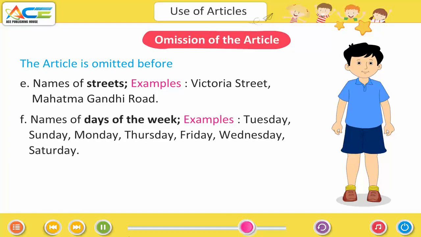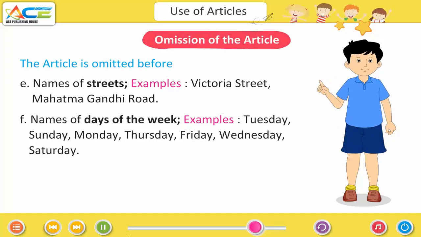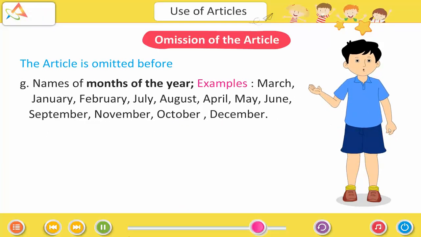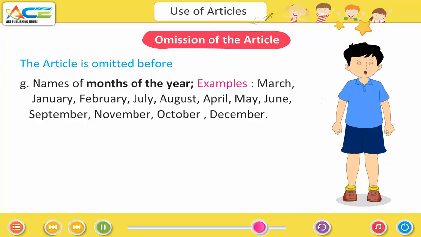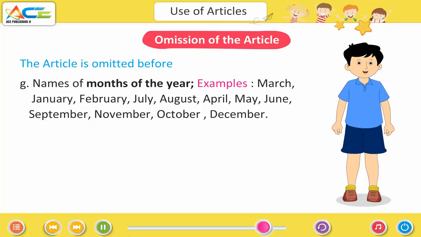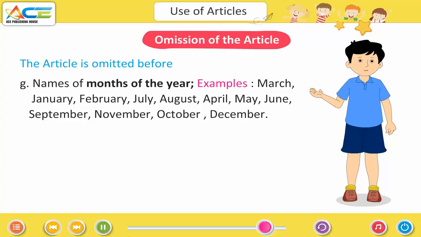Names of the days of the week. Examples: Sunday, Monday, Tuesday, Wednesday, Thursday, Friday, Saturday. Names of the months of the year. Examples: January, February, March, April, May, June, July, August, September, October, November, December.